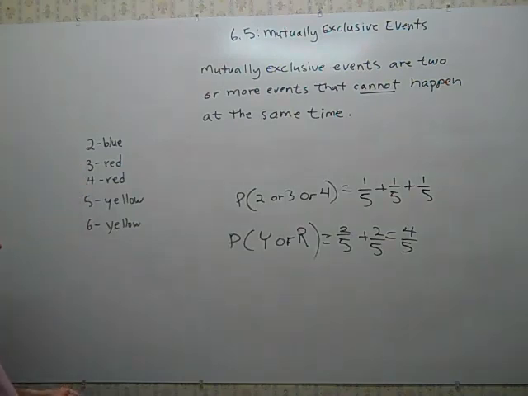Now let me give you an event that is not mutually exclusive and see if you can figure out why. What's the probability of getting a red or a 4? And can you think why that's not mutually exclusive events? Because you can get a red and a 4 that are together. They're not mutually exclusive. So that is a more complicated kind of problem.